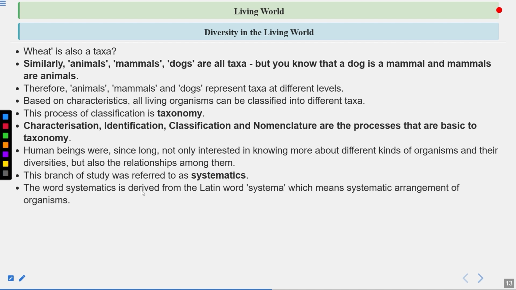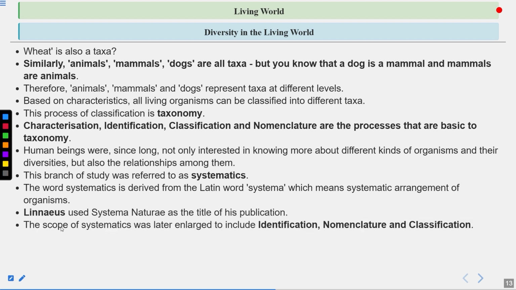Now the word systematics is derived from the Latin word systema, which means systemic arrangement of the organisms. Linnaeus used Systema Naturae as the title of his publication. The scope of systematics was later enlarged to include identification, nomenclature, and classification. So you can see here, systematics also includes identification, nomenclature, and classification, which is also included in taxonomy.